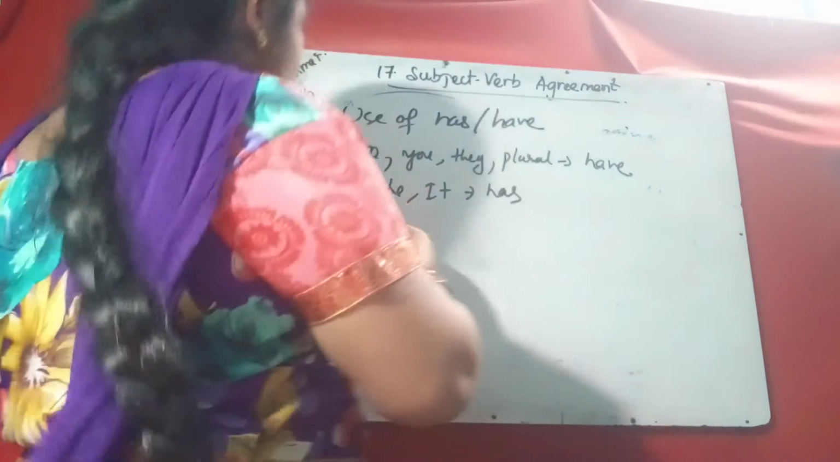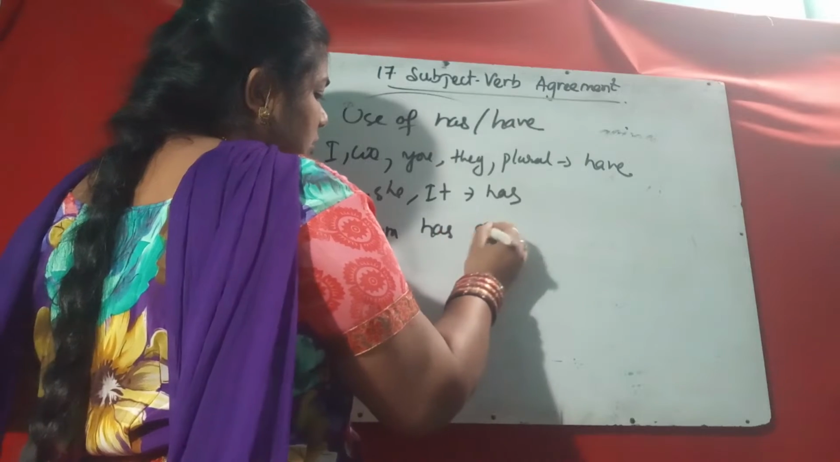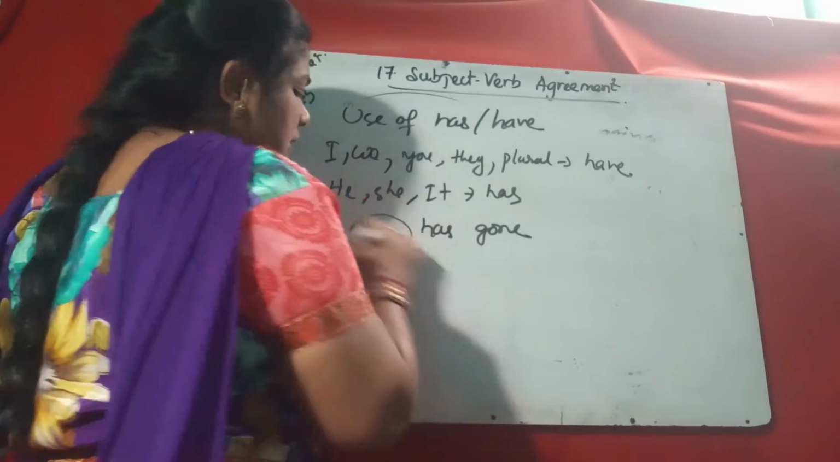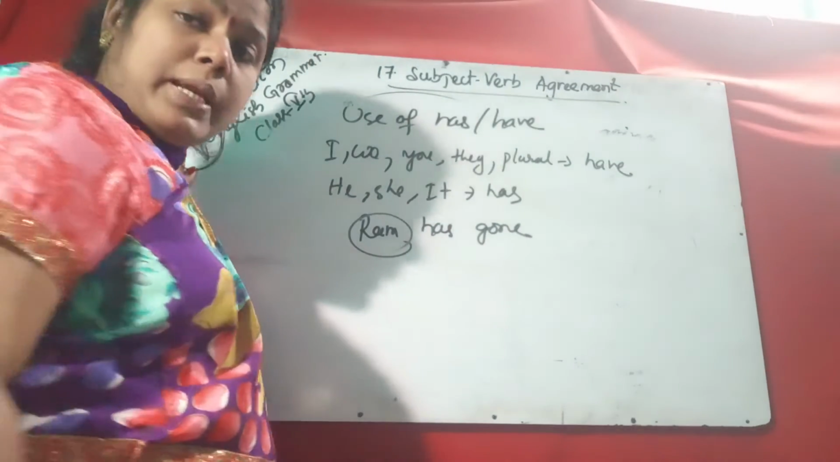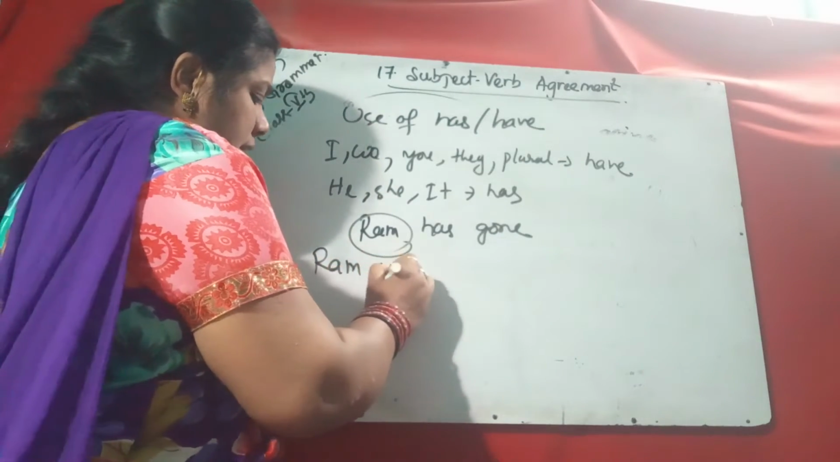Suppose Ram has gone. So here Ram is a singular subject. Singular third person. Suppose you have Ram and Shyam.